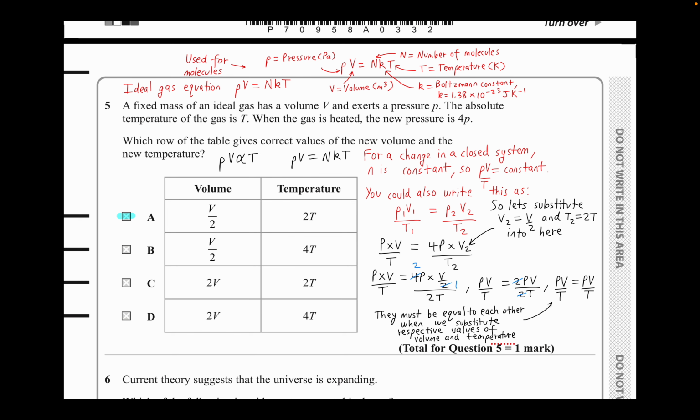You guys can do it individually. So that's what we're doing here, okay? We're subbing the values for V2 and T2. We're just checking if it does give the constant, okay? Okay. So we subbed it in. We did some algebra, just do some algebra in this question. And you should be getting a constant, PV by T, PV by T. That's how we know that option A is the correct option choice in this question, okay? Because they must be equivalent to each other as we substitute these respective values for both volume and temperature, all right? Hopefully you guys understand that question. Let's move on to the next part.